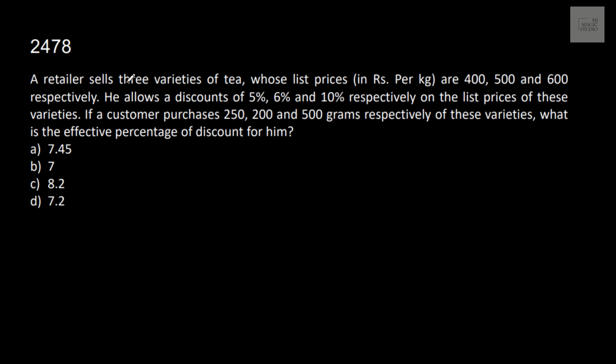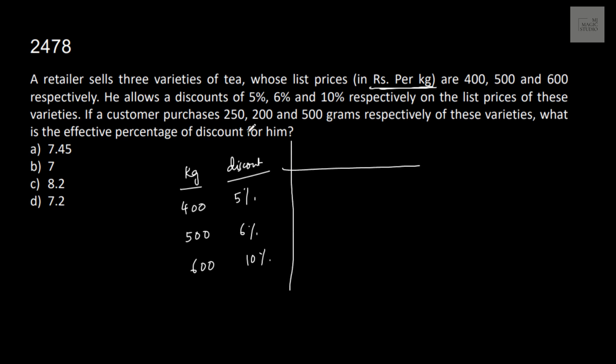A retailer sells 3 varieties of tea whose list price in rupees per kg cost is 400, 500 and 600. He allows a discount of 5%, 6% and 10% respectively on the list prices of these varieties. Now, a customer purchases 250, 200 and 500 grams.